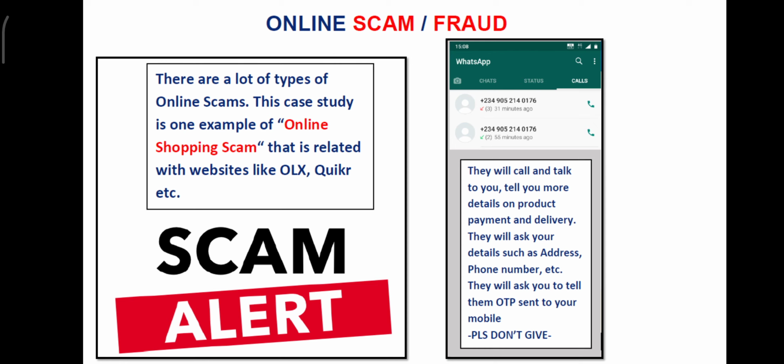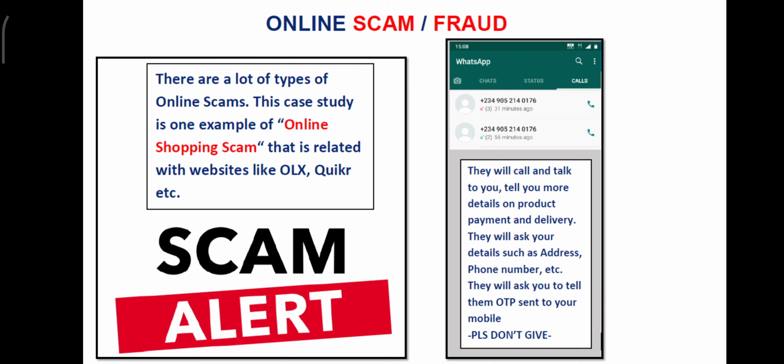No secret codes or security codes are to be shared with an unauthorized person, because you do not know who that person is, whether that person exists or not, whether he is a trustworthy person or not. So all these things you have to take care of, because you are dealing with money. The money is your father's money, your mother's money and your parents' money. So they have put their blood and sweat into making those.